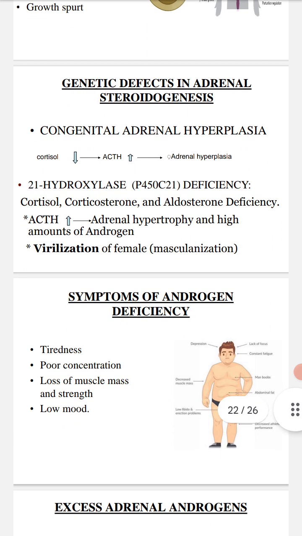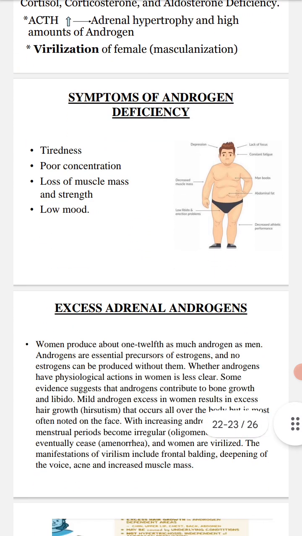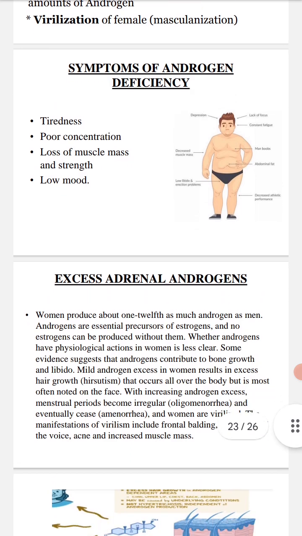Now, symptoms of androgen deficiency: tiredness, poor concentration, loss of muscle mass and strength, and low mood and libido. Excess adrenal androgens. Women produce about 1/12 as much androgens as men. Androgens are essential precursors of estrogen, and no estrogen can be produced without them. Whether androgens have physiological actions in women is less clear. Some evidence suggests that androgens contribute to bone growth and libido.